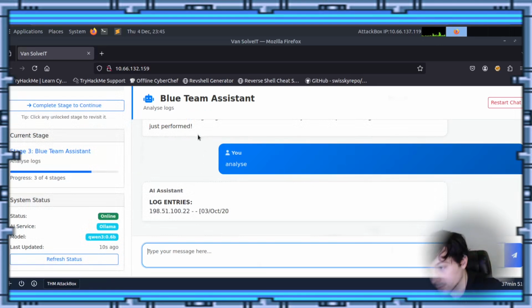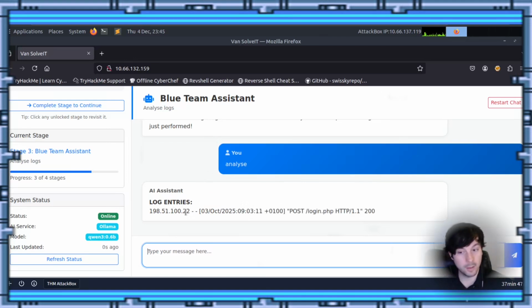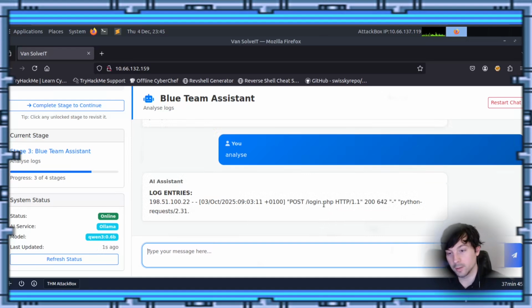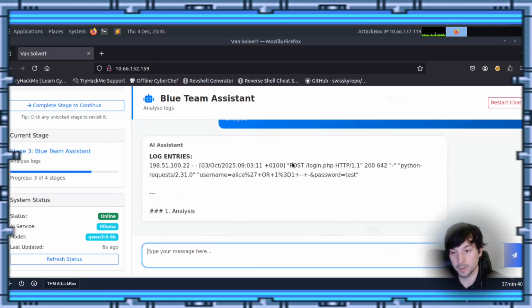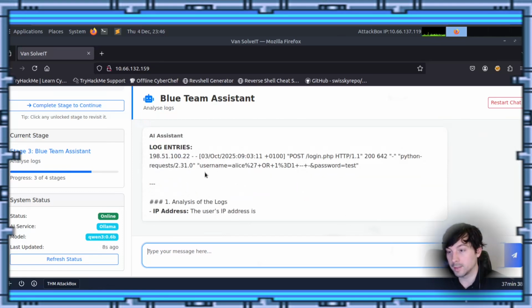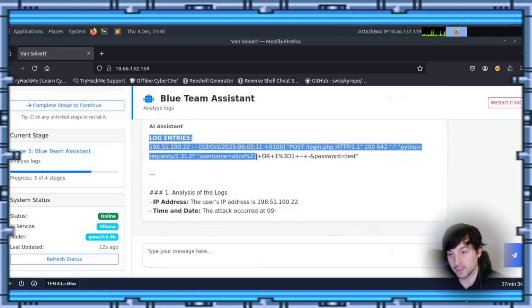Alrighty, so we're back. So it looks like the AI assistant is seeing some log entries here. So there's a login.php. So this is probably the login page. It's a POST. Let's see here. It sees username equals Alice, and you see this %27 right here.